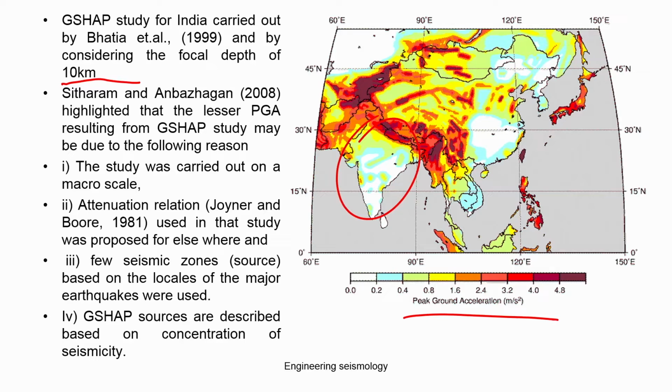So we highlighted the reason for getting a low hazard value, which you can see in the Sitaram and Anbazhagan 2008 paper. The lesser PGA resulting from the GSHAP study may be due to the following reasons. One is that the study was carried out on a macro scale, the scale of the study was very large. The attenuation relation, the Joyner and Boore 1981, used in the study was proposed elsewhere, and that is not applicable to the entire Indian region.